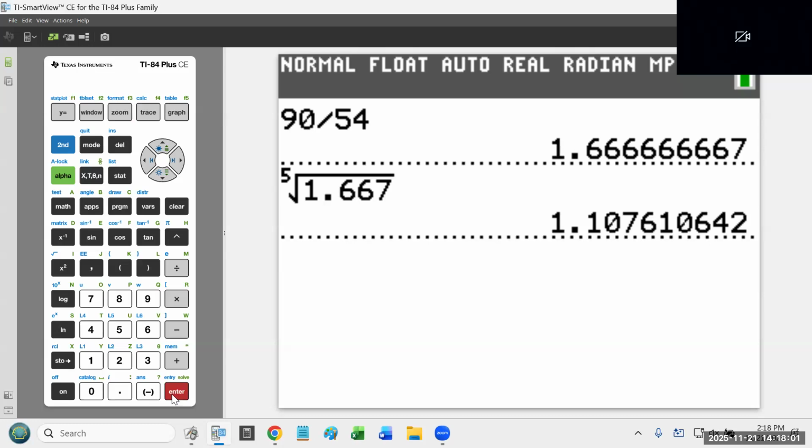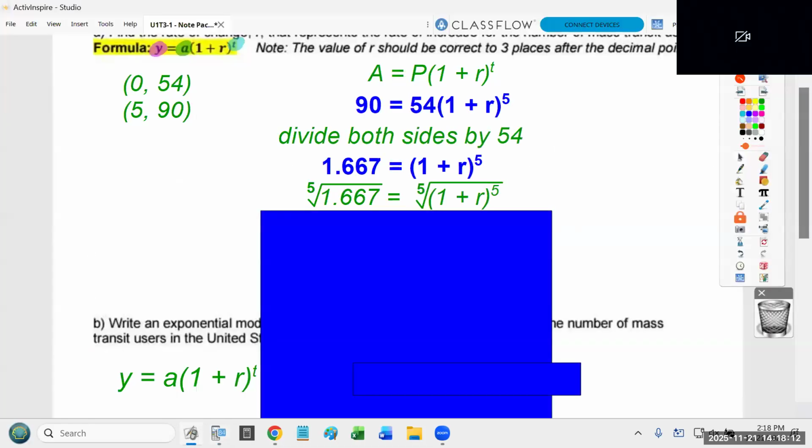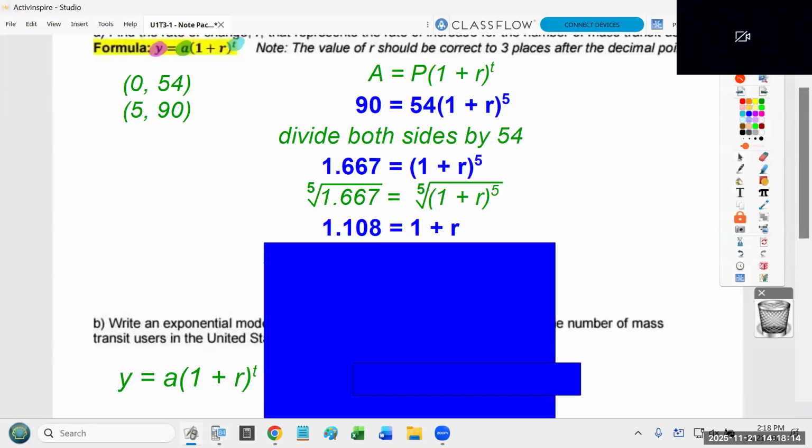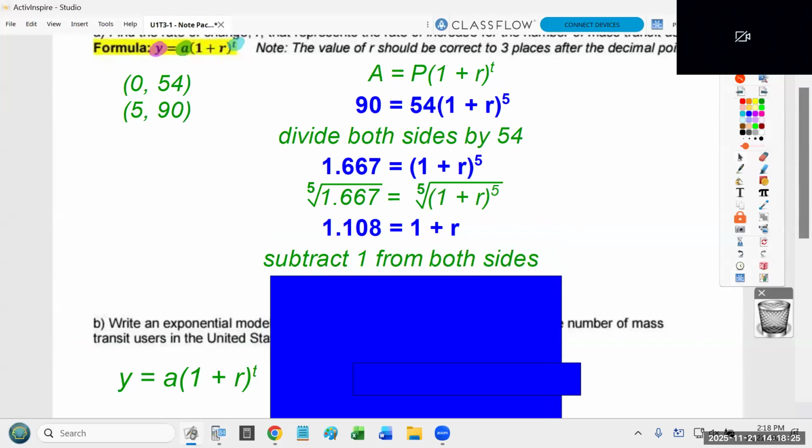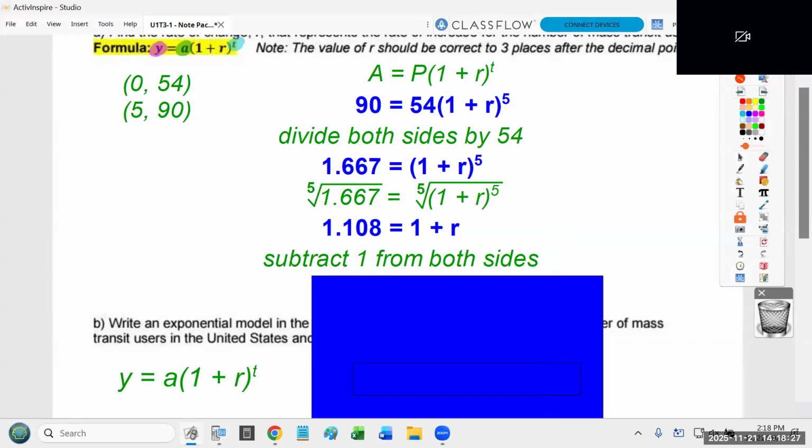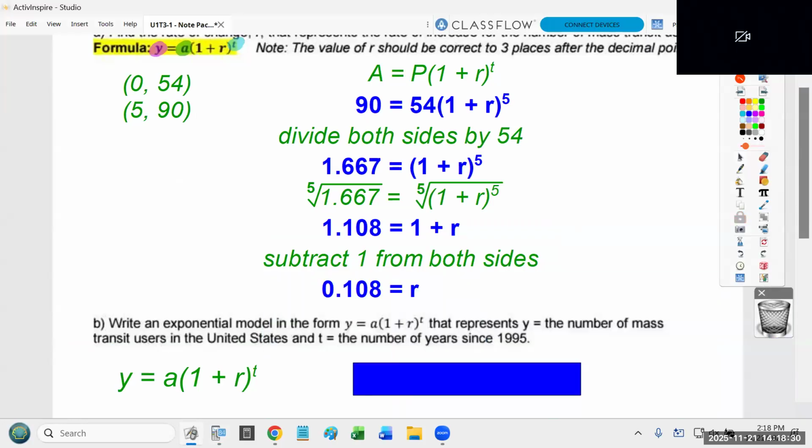Now again, I go to 3 decimals, so I'm going to call that 1.0107, but notice the 7 has a 6 after it. So I'm going to round that 7 up to an 8. Okay, so when I take the fifth root, that gets me here. Still not done. R is not by itself. What do I still need to do? I need to subtract. What do I need to subtract? A 1. I'm going to subtract 1 from both sides. That gets me R is equal to 0.108.